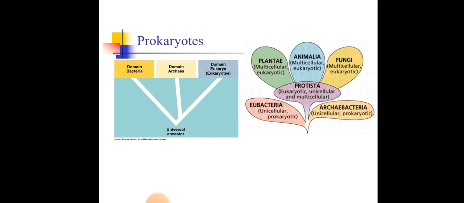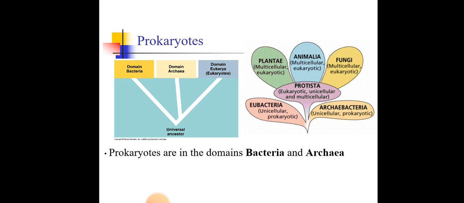Just to go through the five branches which we are talking about: plantae, animalia, fungi, protista, and archaea, because now they've also included eubacteria here. But the one that we're going to learn in Bio 1 and 2 is different from this one. So this is what I wanted to say to you: you can see that the prokaryotes are at those levels which are ancient, the first organisms to exist. So prokaryotes are in the domains of bacteria and archaea, as I said. So this will be the end of the lecture.